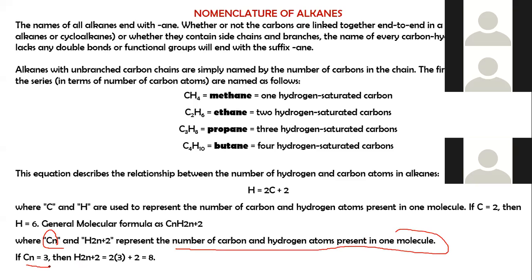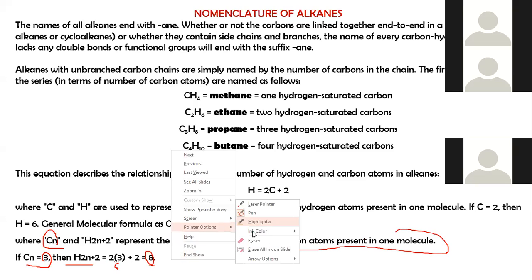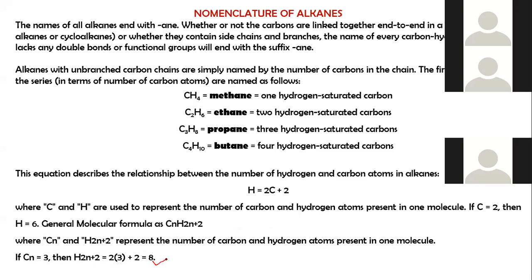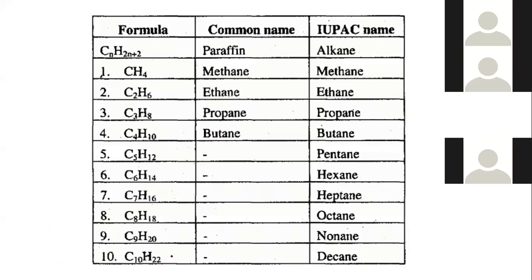So if n is equal to 3, then 2n plus 2 is 2 into 3, 6 plus 2, equal to 8. So if 3 carbons are there, hydrogen is 8. This is the general formula for alkanes. Alkanes are paraffins, the common name. So the first alkane is methane, then ethane, propane, butane, pentane, hexane, heptane, octane, nonane, and decane.